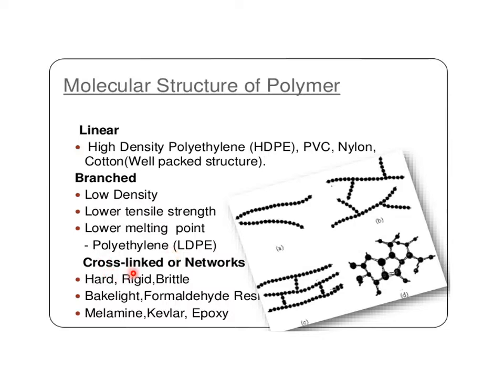In the third form, that means it may be cross-linked or network form, so it is having hard, rigid, brittle nature, and known examples are bakelite, formaldehyde resin, melamine, Kevlar, and the epoxy resin.